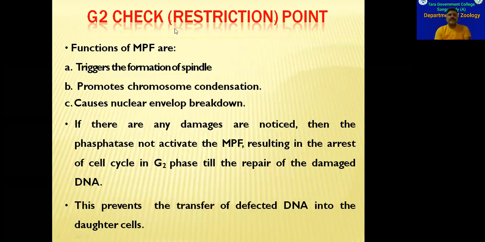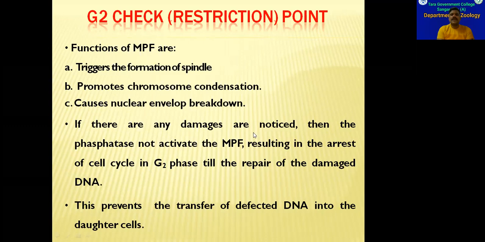Next, at this G2 checkpoint, what is the function of MPF? MPF, the maturation promoting factor, the cyclin B and CDK1 complex, helps in triggering the formation of spindle fibers. Spindle fiber formation is very, very important in cell division. This MPF also promotes chromosome condensation. Chromosomes should be condensed and acquire the chromosome form, which also is promoted by this MPF. And the nuclear membrane will disappear with the help of this MPF only. So these are the functions of MPF.